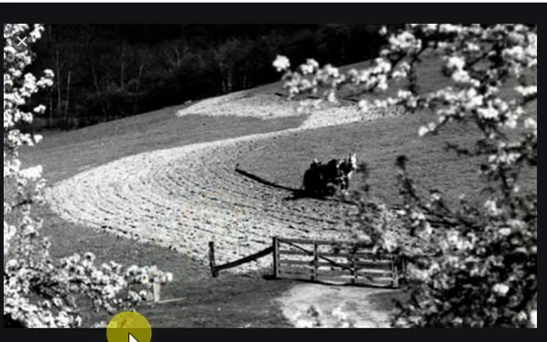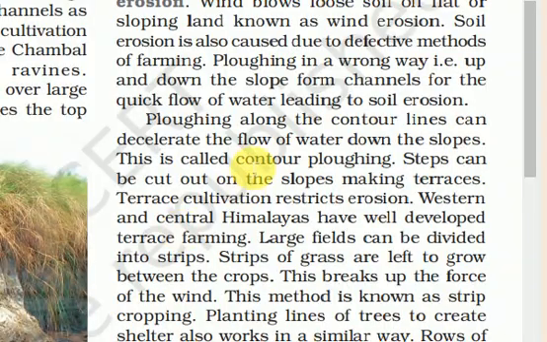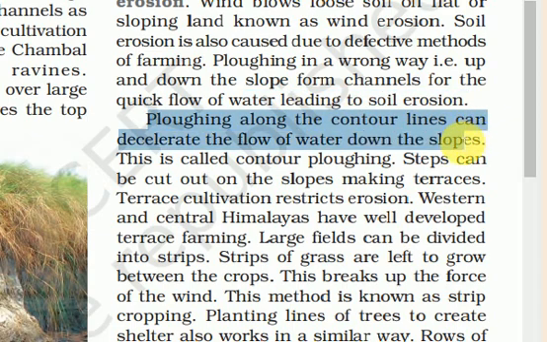We will discuss it in the next part, in which students can understand what the methods are to prevent soil erosion, how we can prevent soil from being eroded. So these are the topics, these are the points. First, plowing along the contour lines can decelerate the flow of water, as you can understand from the last pictures. This is called contour plowing.